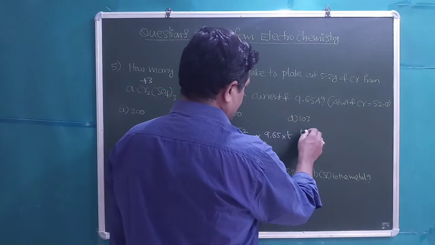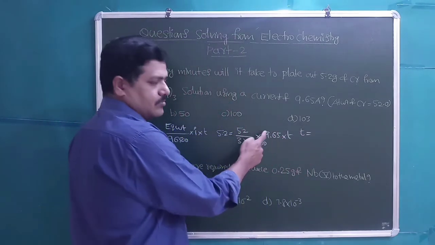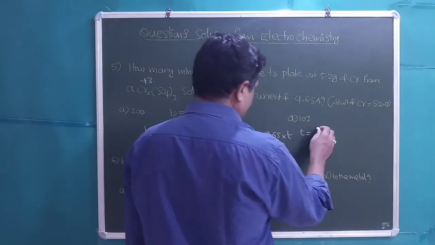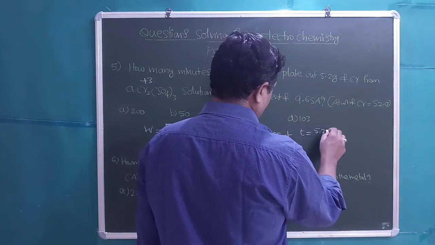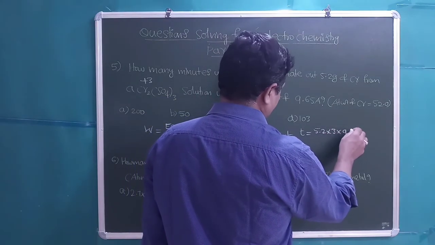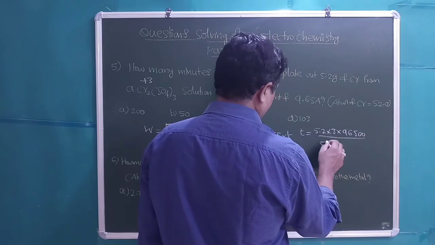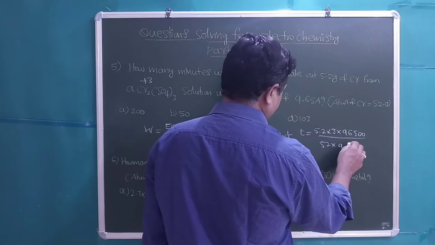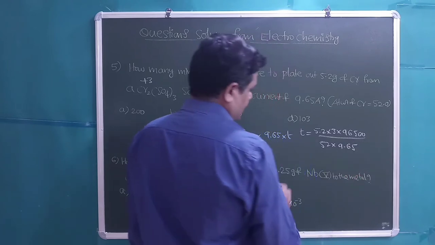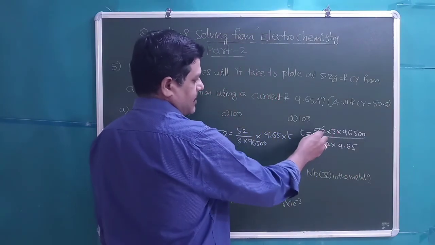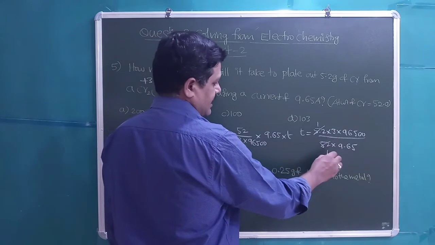So T is equal to, transferring the remaining terms to the other side of the equation, 5.2 into 3 into 96,500 divided by 52 into 9.65, right? This is 52, and 5.2 ones are 10 times.